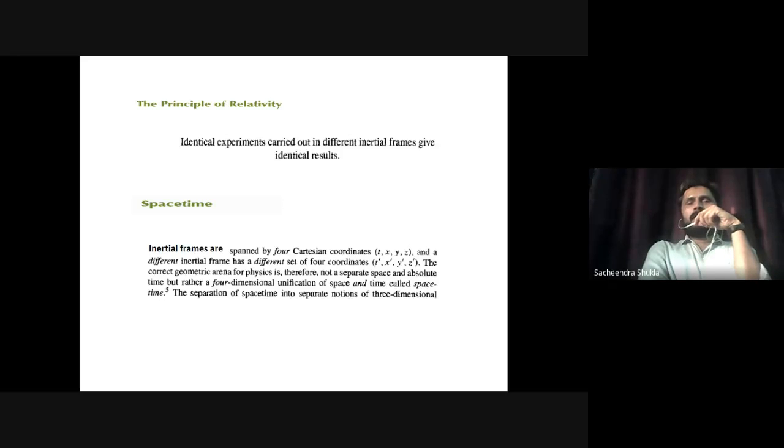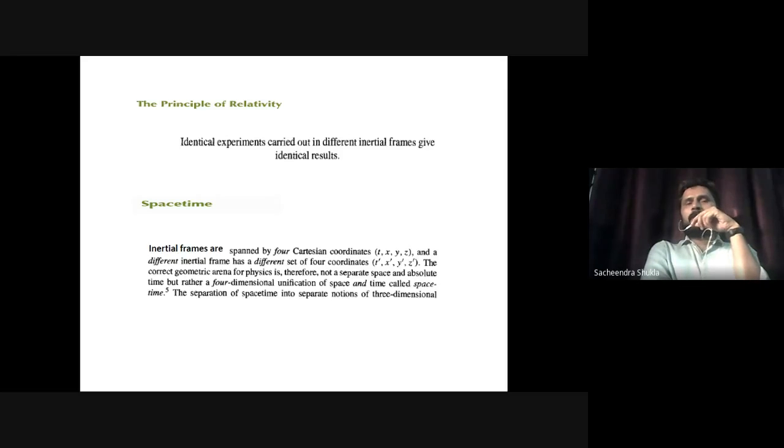Or in other words, if we have two coordinate systems, inertial reference frame means coordinate system. In one coordinate system there may be some experimenter, he does some experiment and he is happy that his results are well and good, and he asks me to confirm it, and I also do the same experiment, set up all those apparatus, and I also find the same result. That is, the experiments are identical, their end result will also be identical. So identical experiments carried out in different inertial frames give identical results.